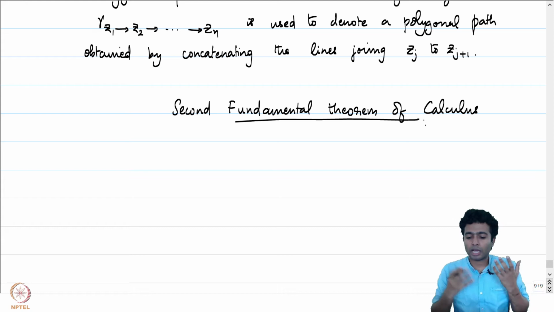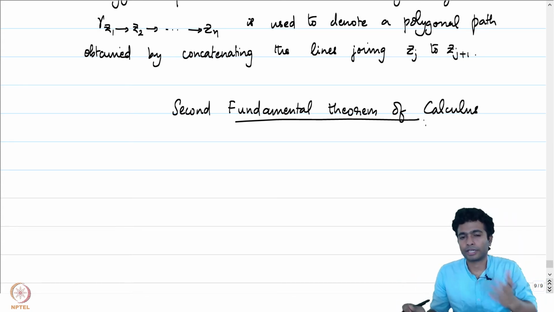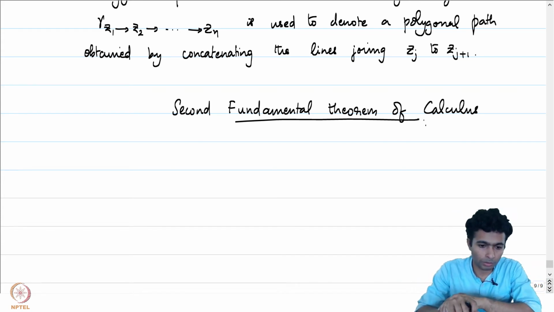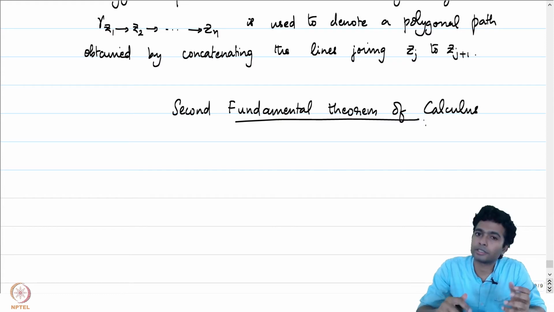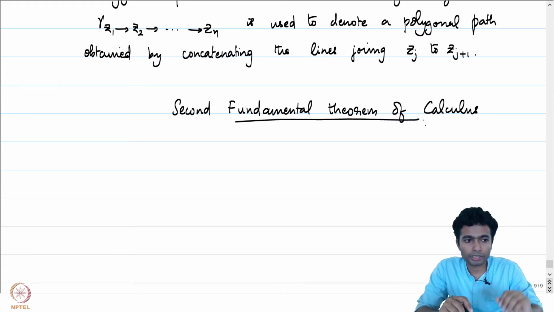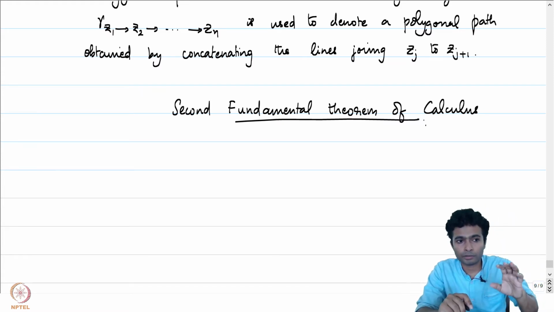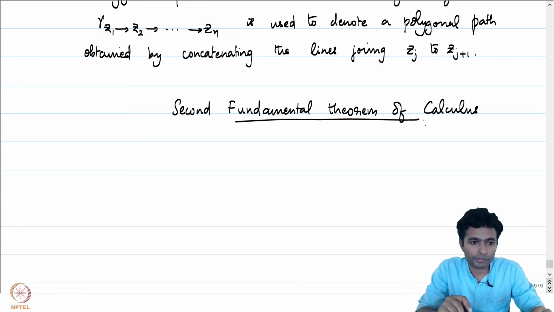So, what is the complex analog of the second fundamental theorem of calculus? To describe the complex analog, let us recall what the real analog said. Real analog of the second fundamental theorem of calculus said the following.